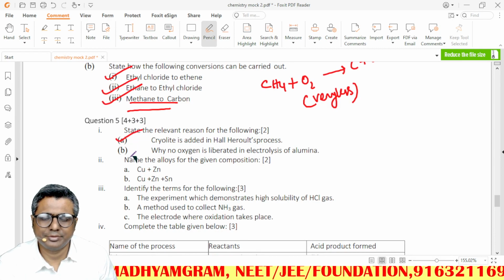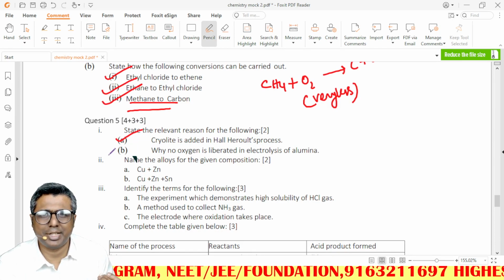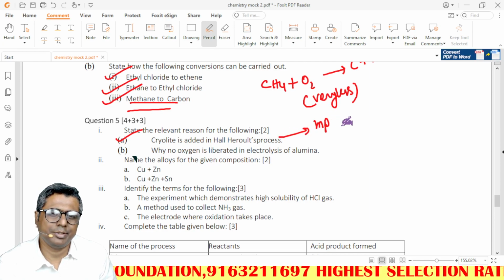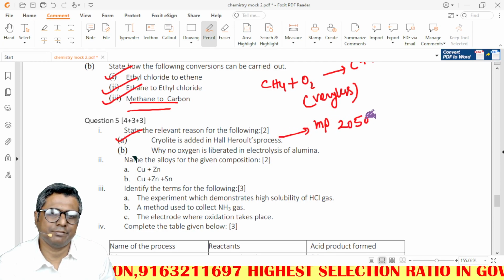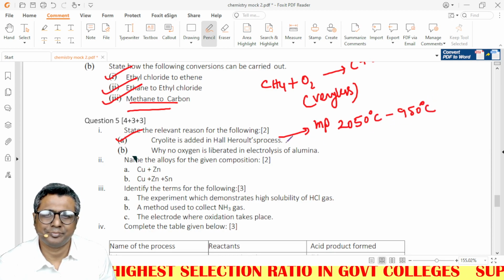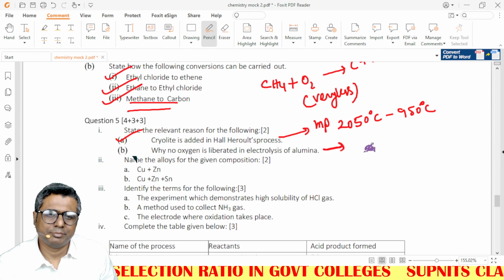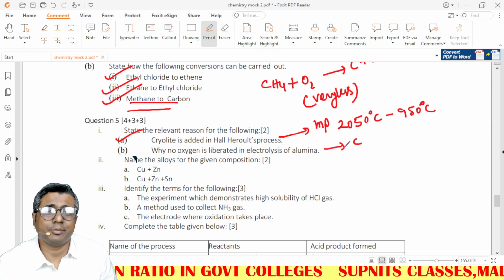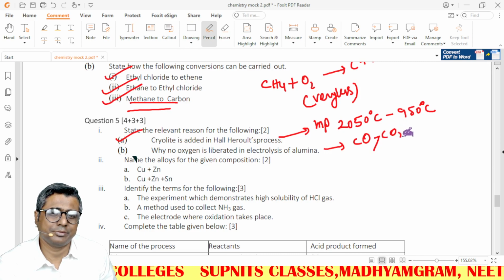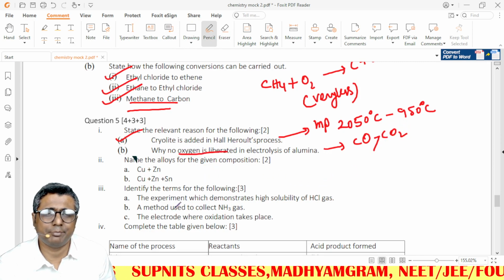The reason: it increases conductivity and reduces the melting point from 2050 degrees Celsius to 950 degrees Celsius, because oxygen gets eaten up by the carbon anodes and CO and CO2 are produced.